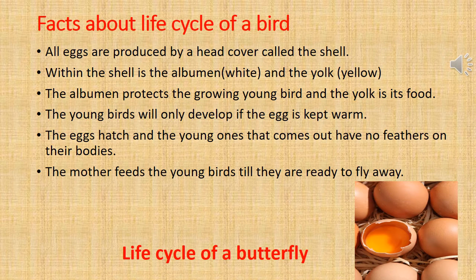Now, let's see some important facts about life cycle of a bird. All eggs are covered by a hard cover called the shell or the outer covering. Within the shell is the albumen, which is white in color, and the yolk, which is yellow in color. It is liquid in form. The albumen protects the growing young bird and the yolk is its food. So, the embryo inside the egg eats the yolk.